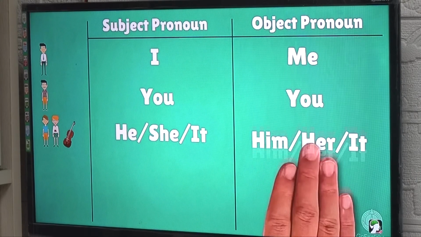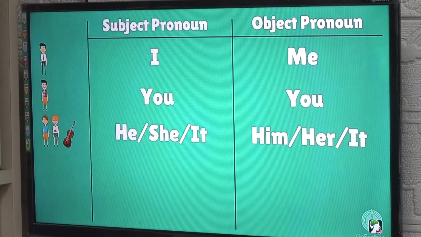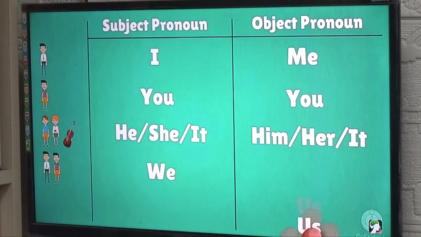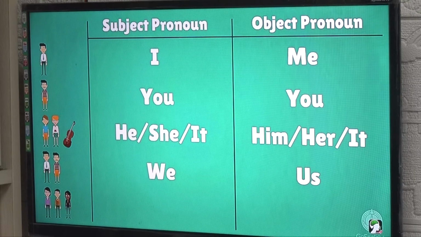He, she, it. Him, her, it. Him, her, it. We Us They Them